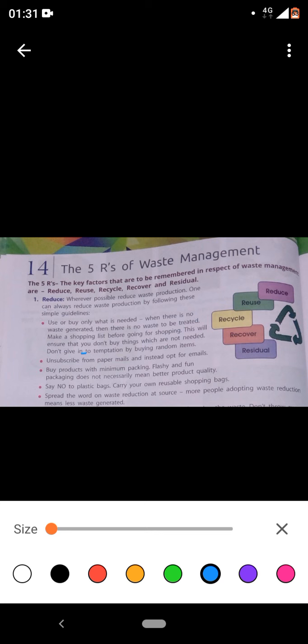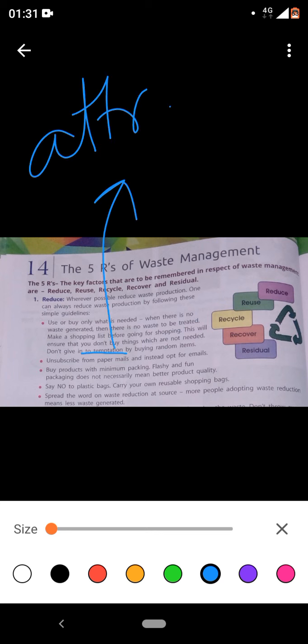Okay, this is my need, this is my temptation. Very important word, temptation. Temptation means something you can't resist, very attractive. If you find something very attractive, you cannot control yourself from buying it. That is what temptation is, tempting, right? By buying random items which you don't require.